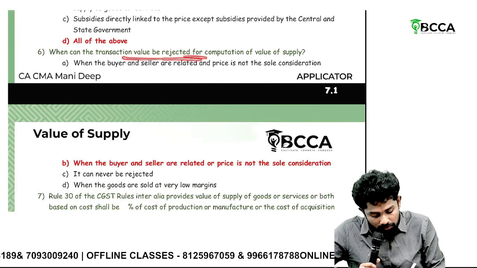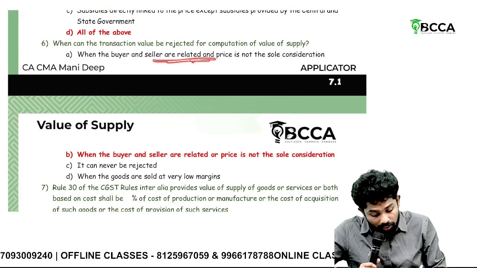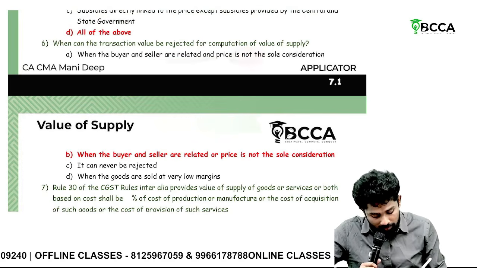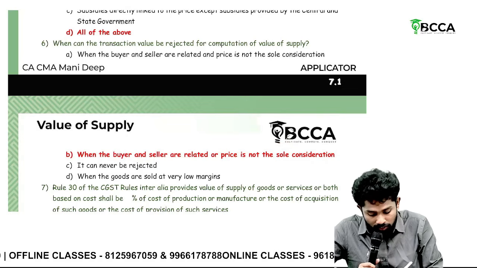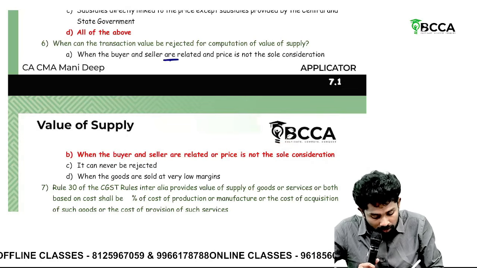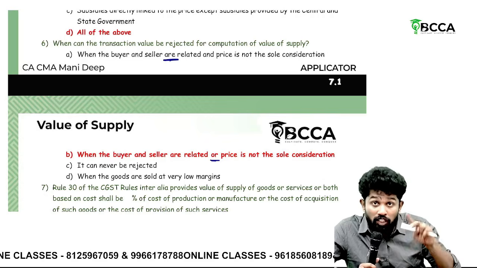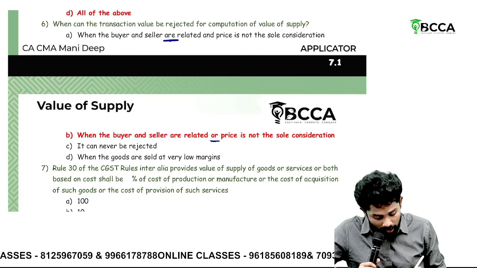When can the transaction value be rejected for computation of value of supply? Where buyer and seller are related and price is not the sole consideration. Where buyer and seller are related. Where buyer and seller are related or price is not the sole consideration. Sir, the only difference is that here it is "or". With "and", both have to be satisfied. With "or", if any one of them is satisfied, it becomes rejected. That's why "or" is the correct answer.